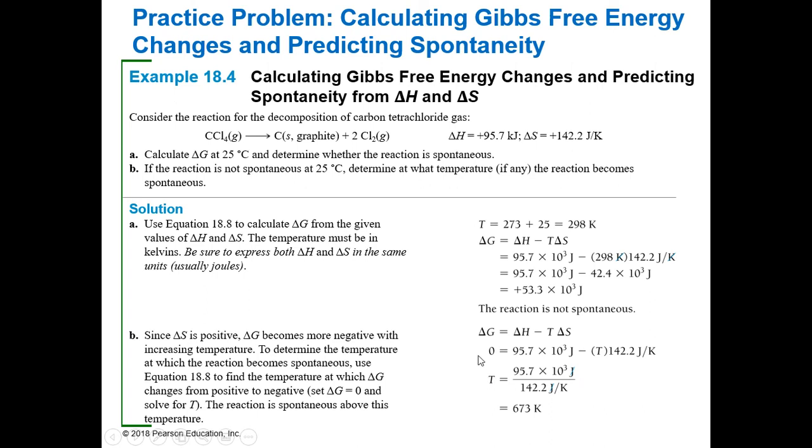So here's the expression for T. Your joules cancel, and you're left with Kelvin. So your temperature would be 673 Kelvin. That means above this temperature, it becomes spontaneous. So not necessarily at this temperature, but above it. So if it was 673.000001 Kelvin, it would be spontaneous. So above this temperature, it becomes